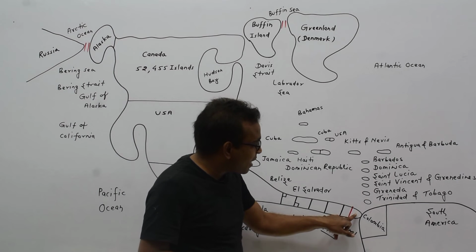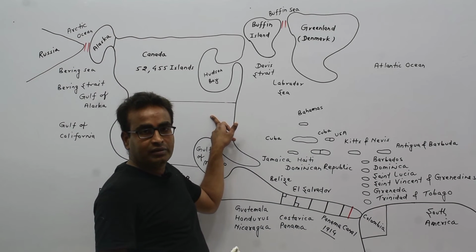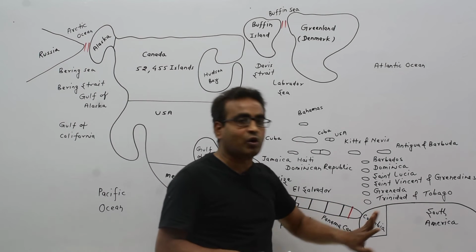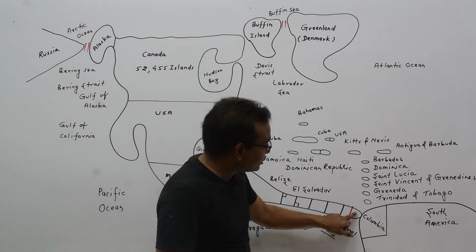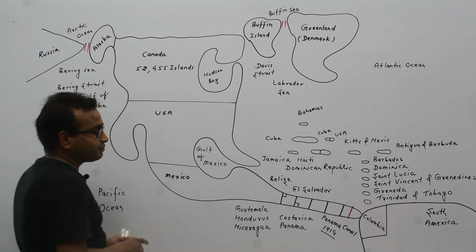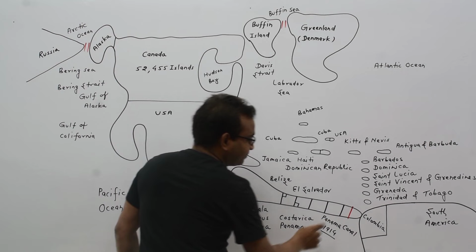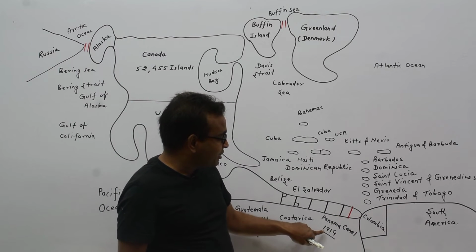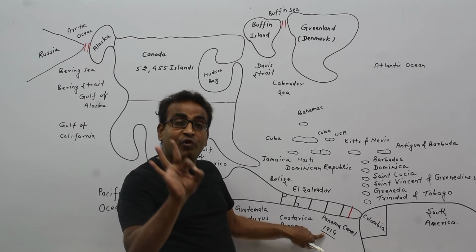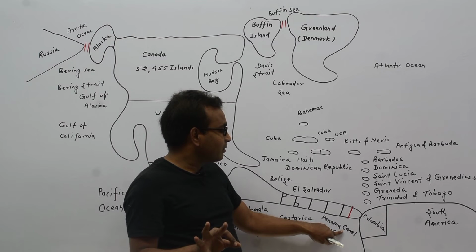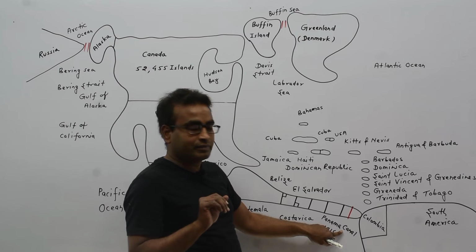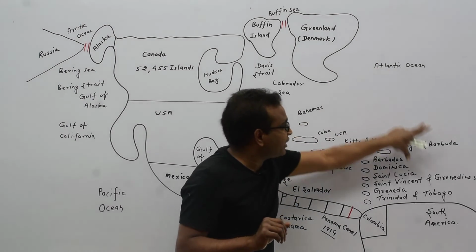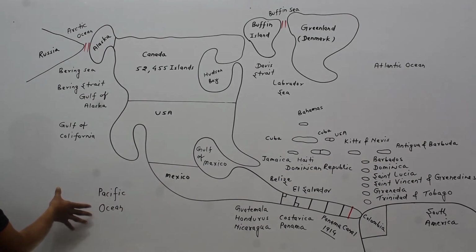It means Panama is a country of North America continent and Colombia is a country of South America continent, which touch each other. Here is Panama Canal, which was developed in 1914. Panama Canal is developed by Panama country. Panama Canal connects Atlantic Ocean with Pacific Ocean.